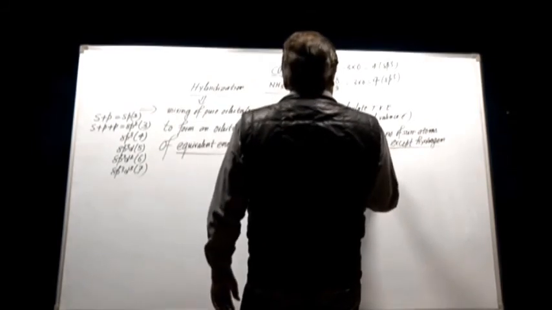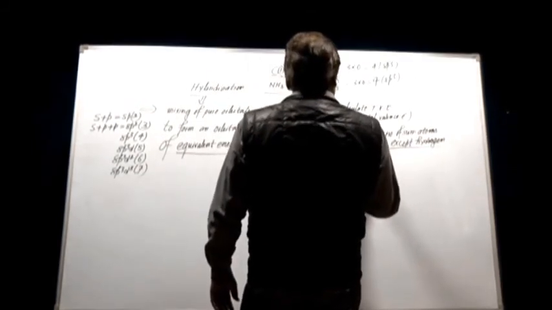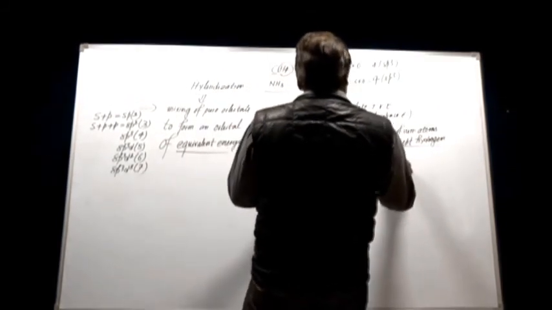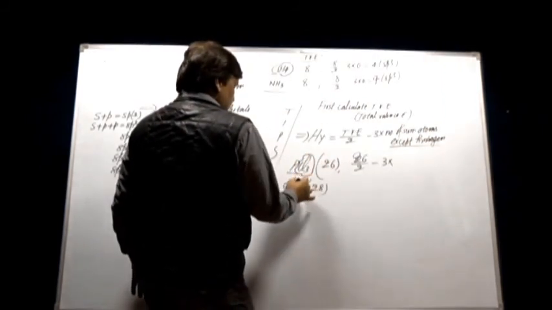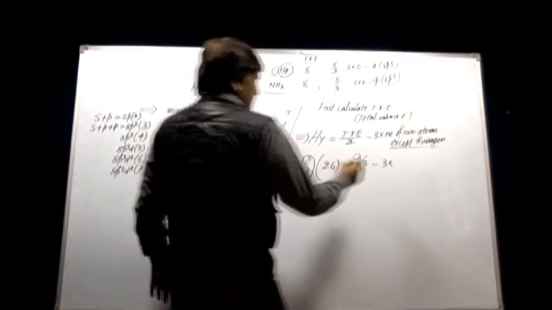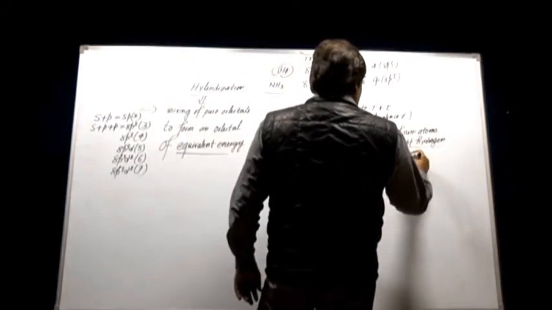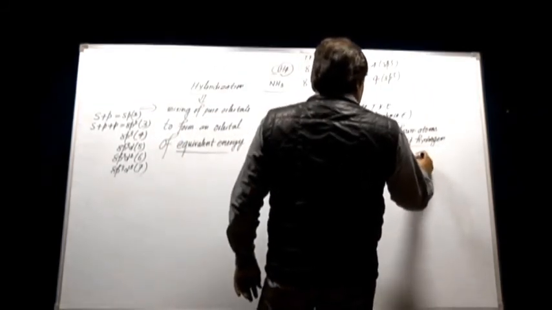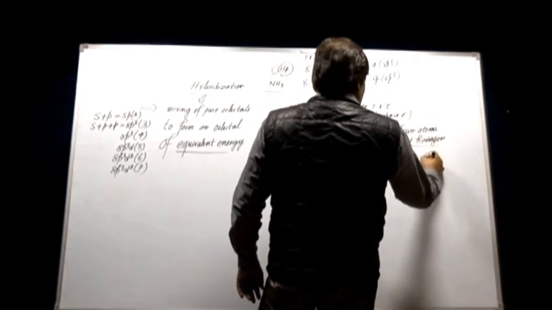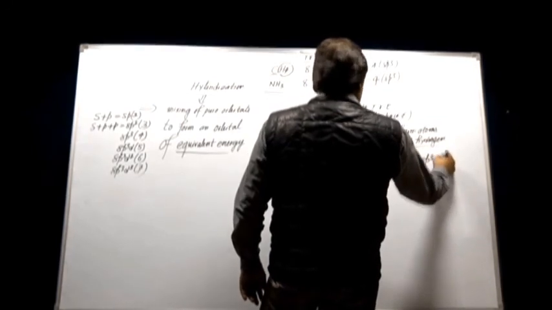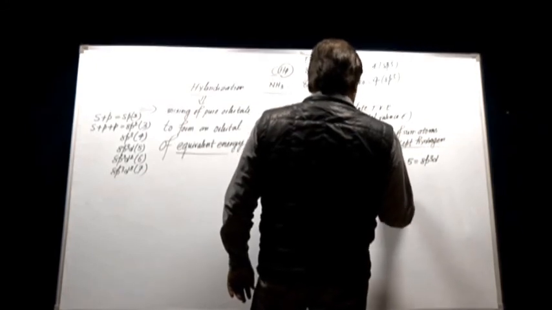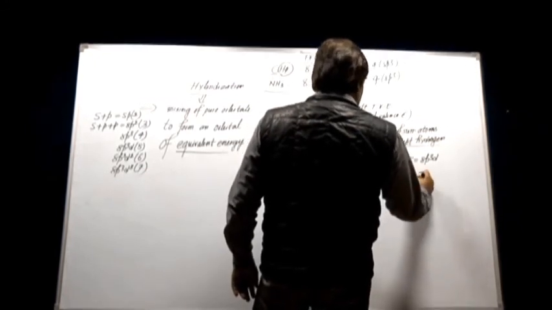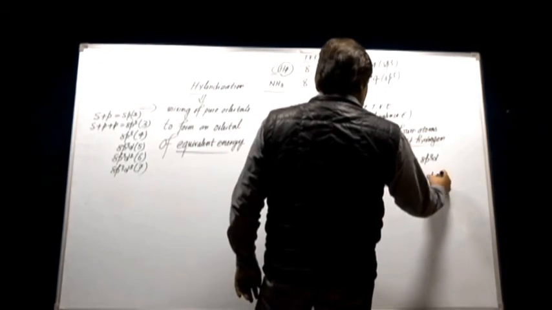So 26 by 2, total valence electron by 2 minus 3 into surrounding atoms. Here in PCl3 there are 3 surrounding atoms, and in ClF3 also 3 surrounding atoms. So 13 minus 9, that is equal to 4 plus 1, that is 5. 5 means sp3d. And again, it is 28 by 2 minus 3 into 3 surrounding atoms, that is again equal to 5. 5 equals sp3d.